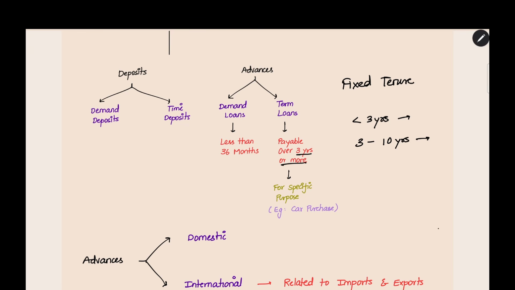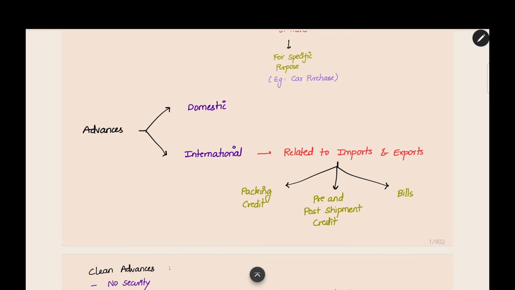In demand deposit and time deposit also, you are depositing an amount with the bank. If there is no fixed tenure and you can get the amount whenever you demand it from the bank, that is a demand deposit. For time deposit, there will be a certain time. If you deposit the amount, only after that certain amount of time can you get the amount back. Before that you cannot withdraw the amount. This is the time deposit. Basically, demand deposit is whenever demanded you will be getting back the amount. In term loans or term deposits, there will be a fixed tenure. And then there are different types of advances like domestic and international.